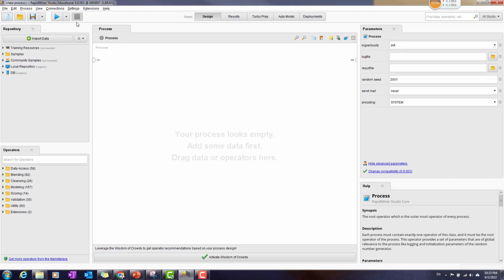Okay, that will be enough for the first part, and later we're going to talk about all the options in RapidMiner. So for the next one, you can see over here some quick access, quick shortcuts. We can create a new process, open a process, save a process. Here, very important, okay, run the process. I will show you later. All the time you want to execute an order, you have to run the process.